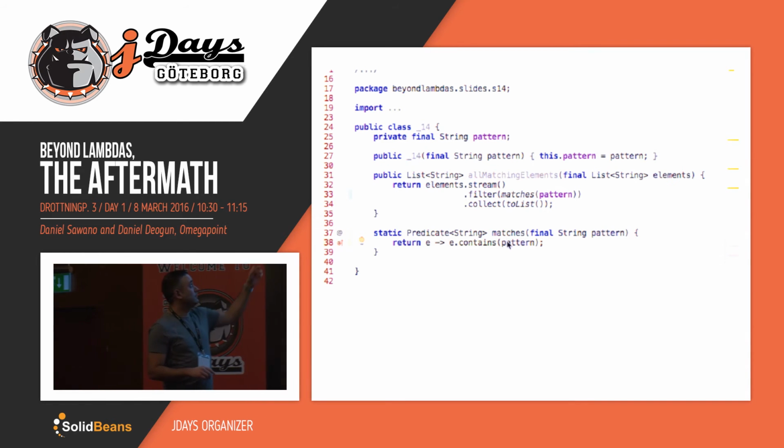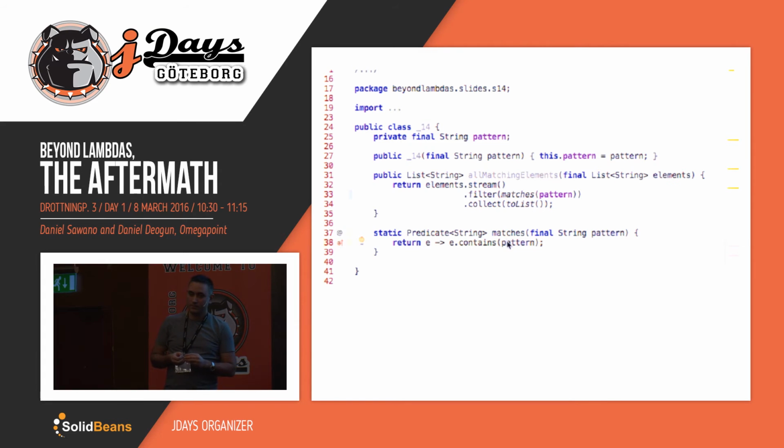And believe it or not, a lot of newcomers feel that E arrow E is actually pretty complicated. They need to spend at least a second thinking about it. So that's a little harder to grasp, at first at least. But filter matches pattern is actually pretty easy to understand. It reads almost like a sentence.